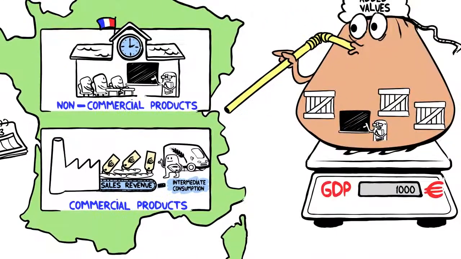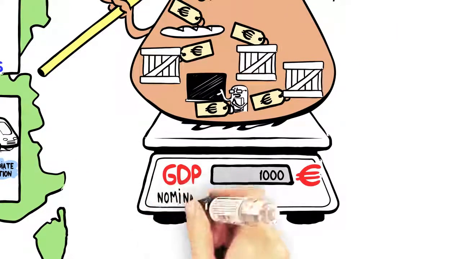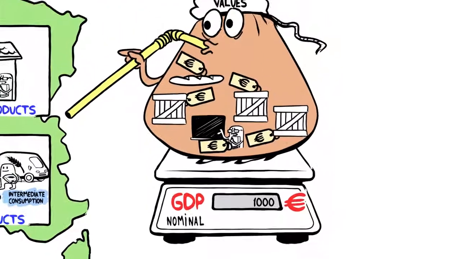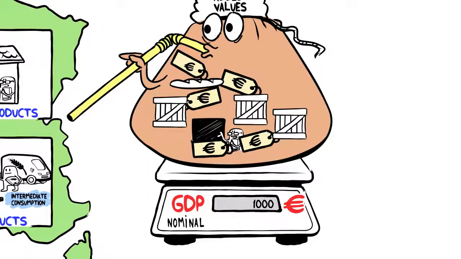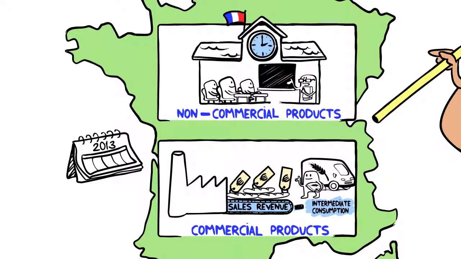The concept of price is therefore found through the added values used to calculate GDP. This is called nominal GDP. However, if prices increase year on year, GDP will also increase, while the quantity produced will not have increased. To compare a country's level of wealth from year to year, we therefore need to remove the variation in price in order to find out only the variation in quantity produced.